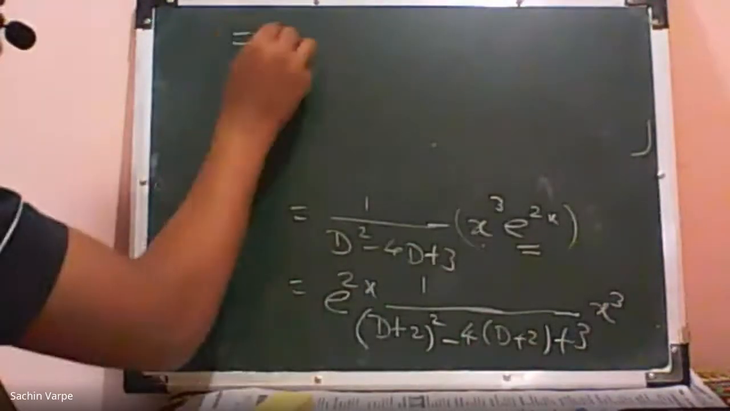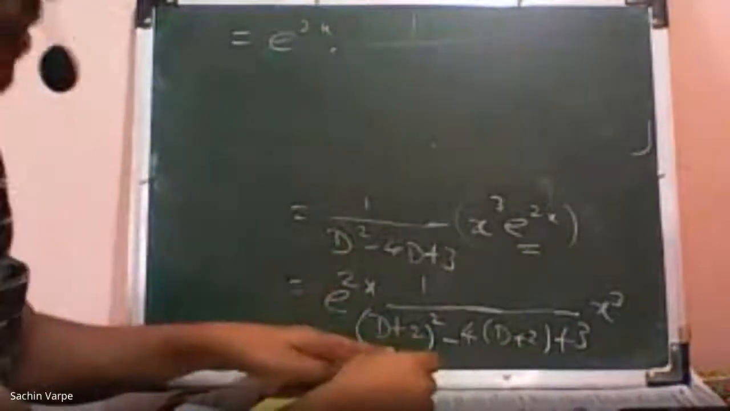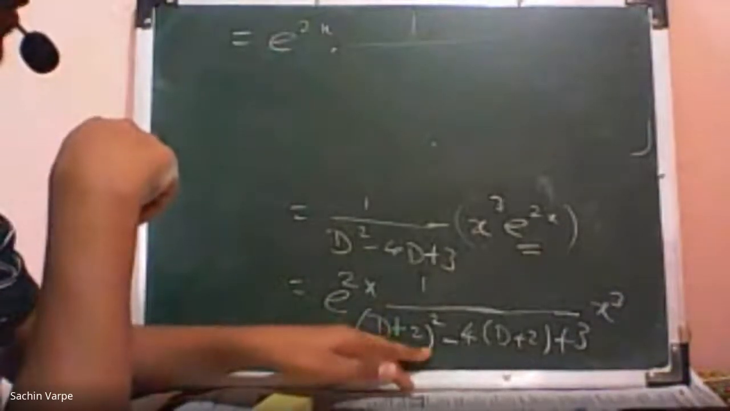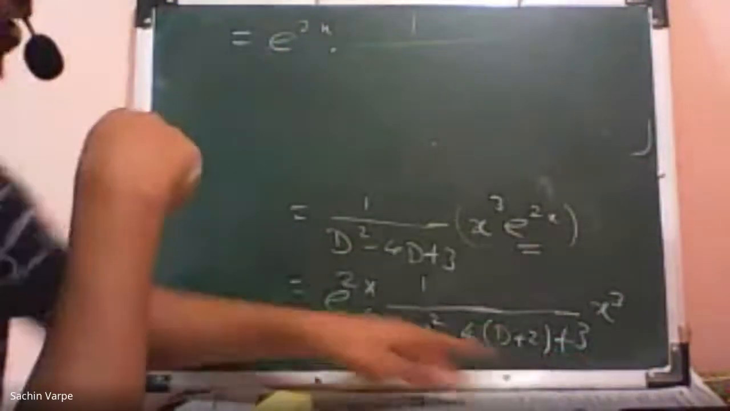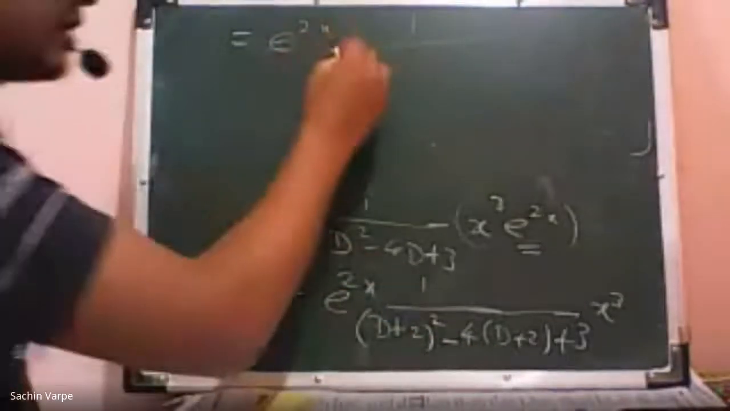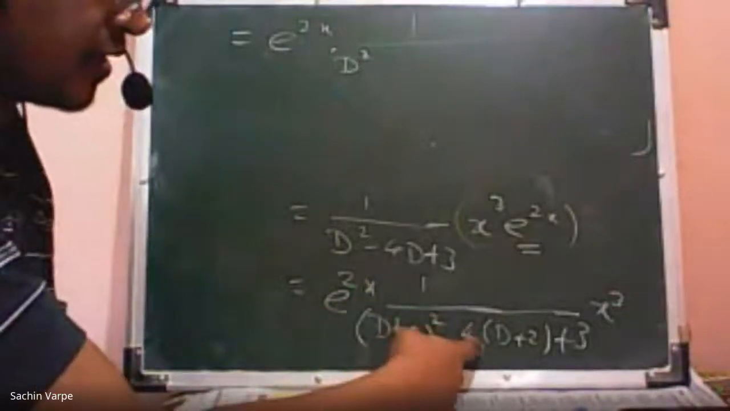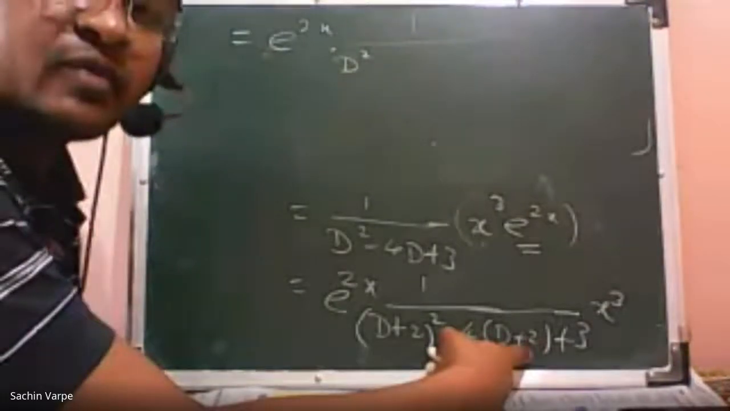So that is equal to e raised to 2x into 1 upon the following. Now simplify this. The expansion of this is D square plus 4D plus 4 minus 4D minus 8 plus 3. So plus 4D and minus 4D will get cancelled. So I'm writing directly D square, plus 4 minus 8 is minus 4, plus 3, minus 1. So 1 upon D square minus 1 into x cube. Is that okay with this?